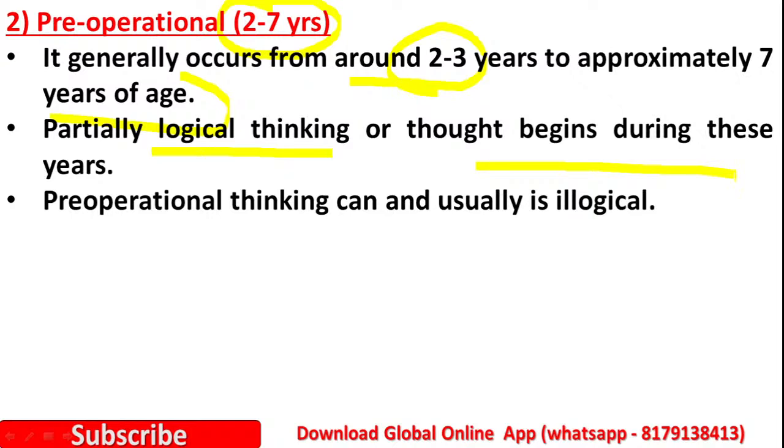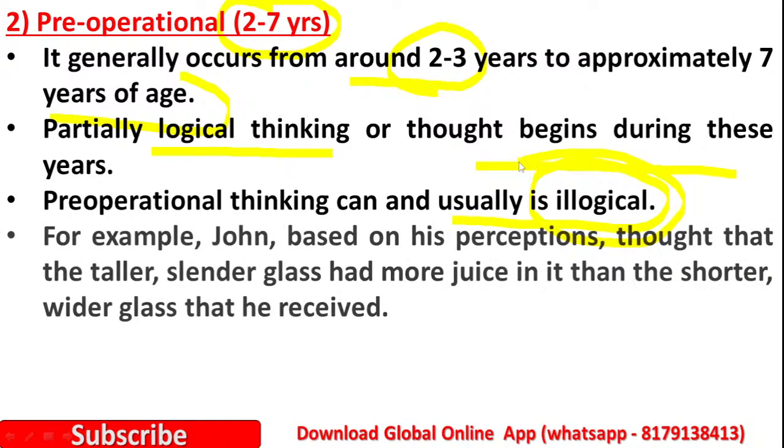Pre-operational thinking is usually illogical. Please remember, whatever thoughts are coming into the mind in this pre-operational age, all the thoughts are illogical. There is no logical support. For example, John, based on his perceptions, thought that the taller, slender glass had more juice in it than the shorter, wider glass that he received.